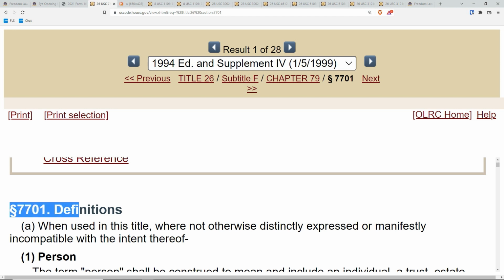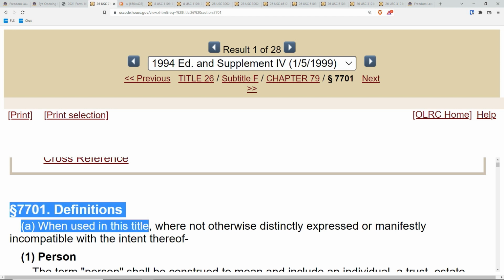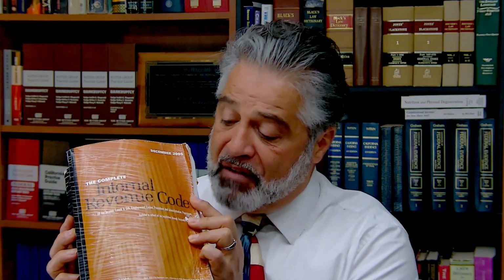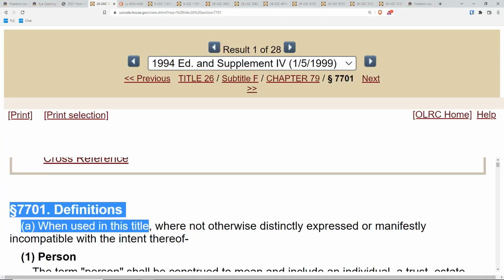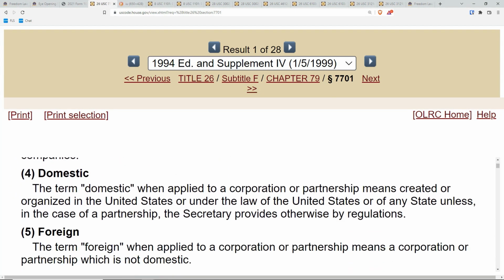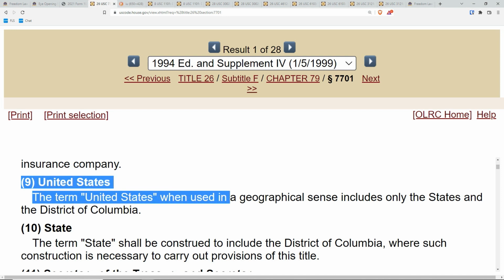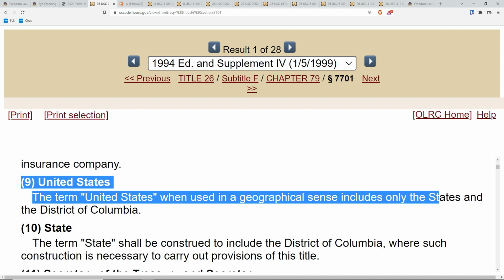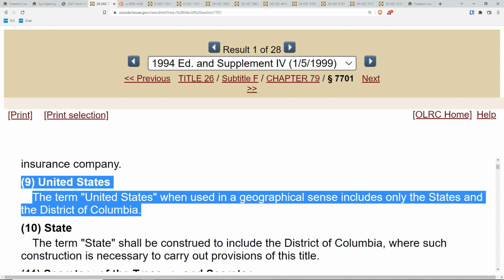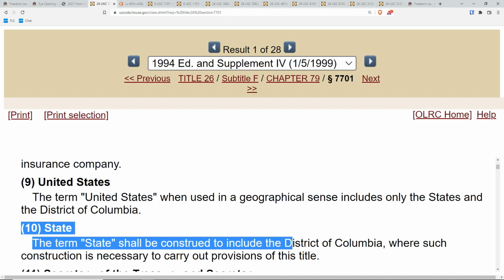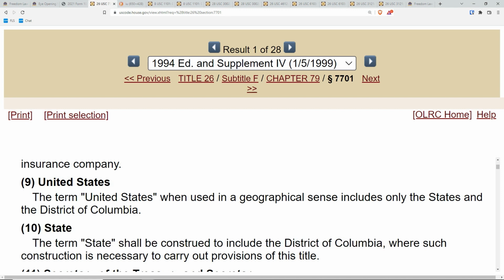It says, when used in this title, what title is it speaking about? This title, Title 26, the tax laws of the United States government. When it comes to the tax laws, they define person and a bunch of other things. And look at the term United States, as you see here, is defined, in the geographical sense, to include only the states and the District of Columbia. And the term state also shall be construed to include the same District of Columbia. Again, you add District of Columbia to District of Columbia, you get the same District of Columbia.